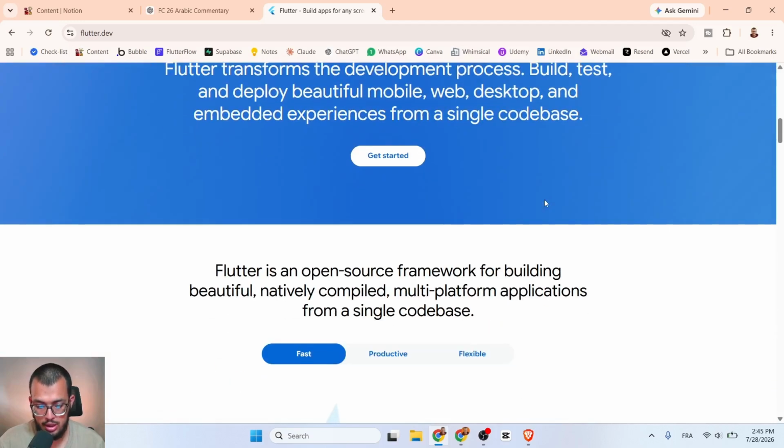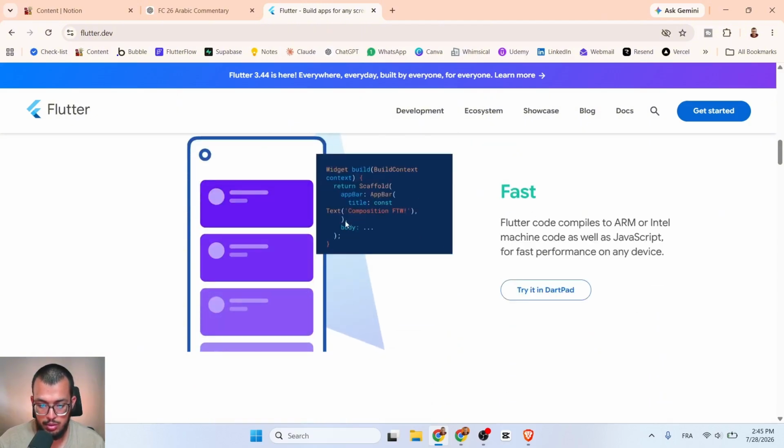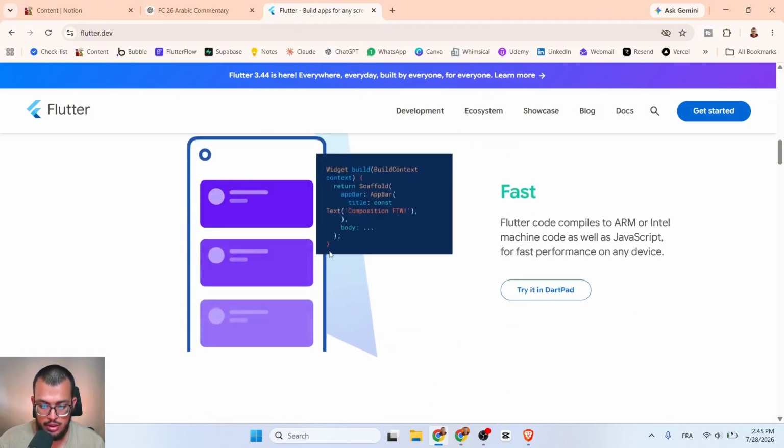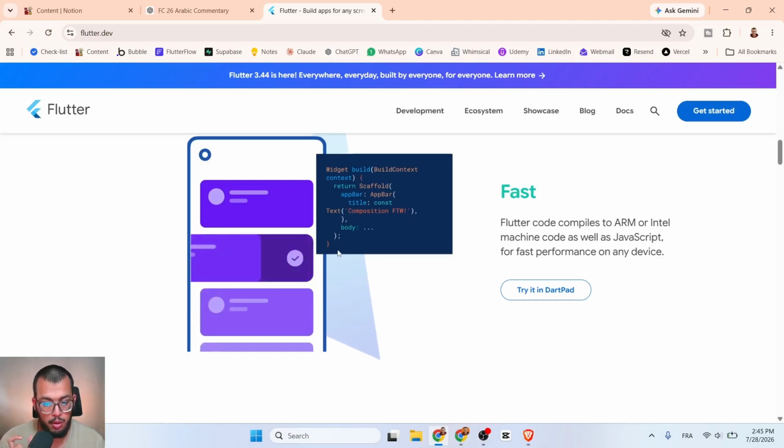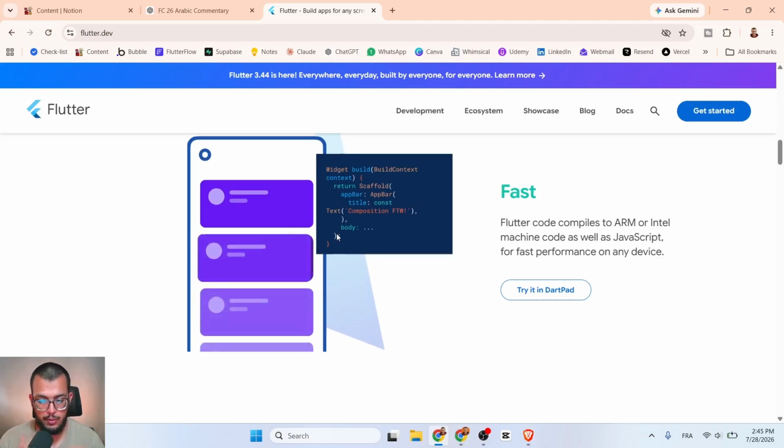So again, as I told you, FlutterFlow is one of the best. When you look at, for example, this code piece, you can do all of this in maybe one small line in FlutterFlow. While look at this, it clearly looks very, very complicated. So the first way, as I told you, is code.